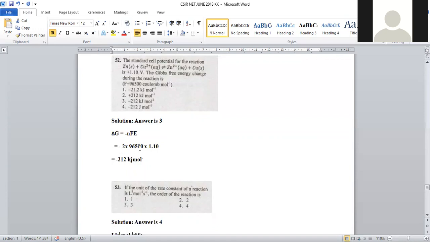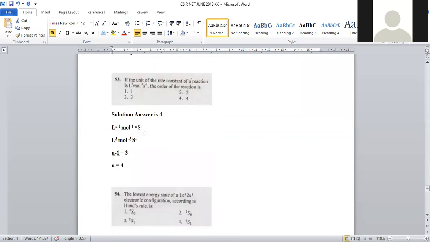So minus 2 into 96,500 into 1.1 becomes minus 212 kilojoules per mole, which is given in the third option. So it is minus 212; 21.2 is wrong, plus 212 is wrong. Option number 3 is the right answer for question number 52.